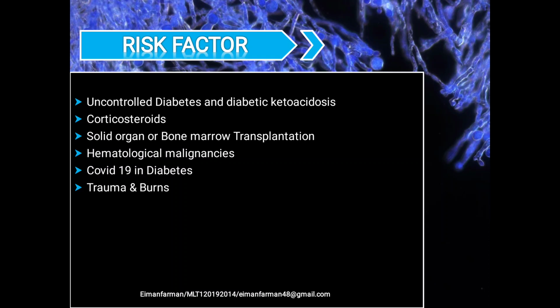Here come the risk factors, which include uncontrolled diabetes and diabetic ketoacidosis, corticosteroids, solid organ or bone marrow transplantation, hematological malignancies, COVID-19, diabetes, and trauma and burns. Because in these conditions, patients are often given steroids, like in diabetes mellitus, to reduce swelling and inflammation, but it also causes a rise in blood sugar level. The fungus will take advantage of this sugar as a growing factor. In hematological malignancy and several types of transplant, steroids are given to suppress the immune system. As a result, those patients are more likely to be exposed to this type of infection.